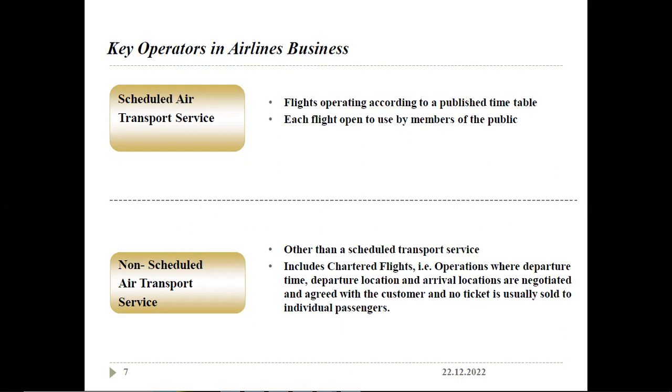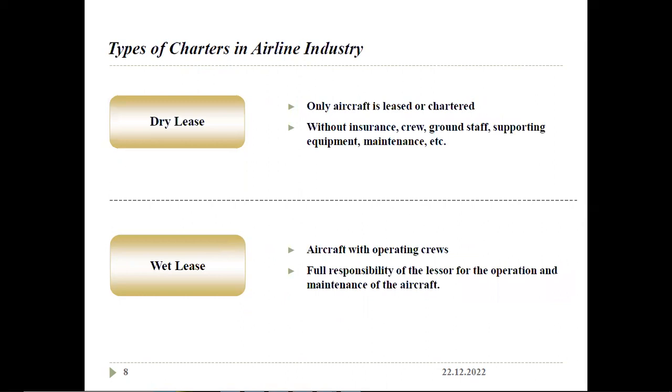Types of charters in the airline industry. Dry lease: only the aircraft is leased or chartered, without insurance, crew, ground staff, or supporting equipment. Wet lease is an aircraft with operating crew, with full responsibility of the lessor for the operation and maintenance of the aircraft. Everything, including the risk, is with the lessor itself.